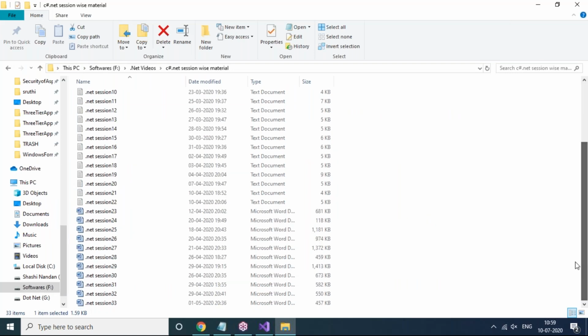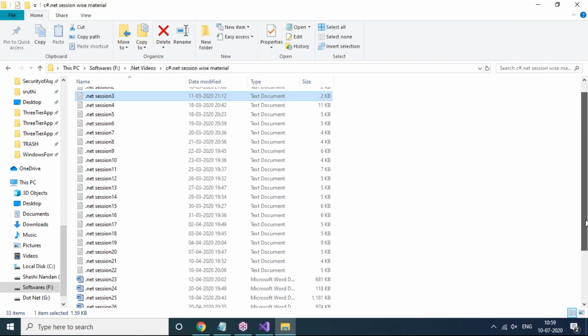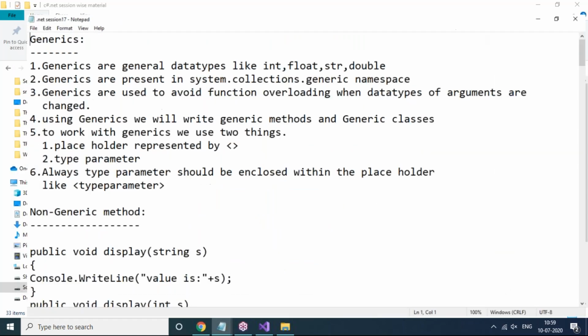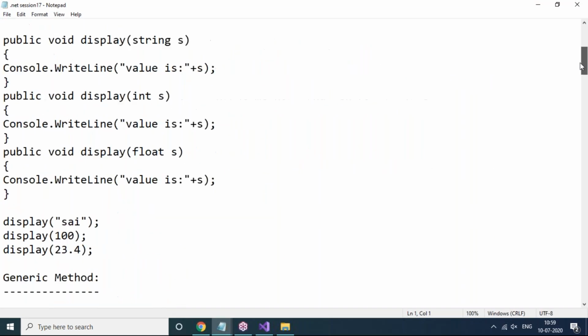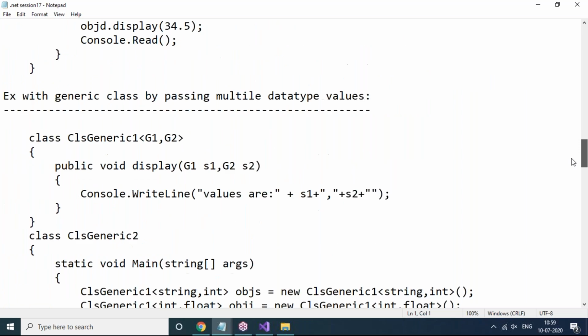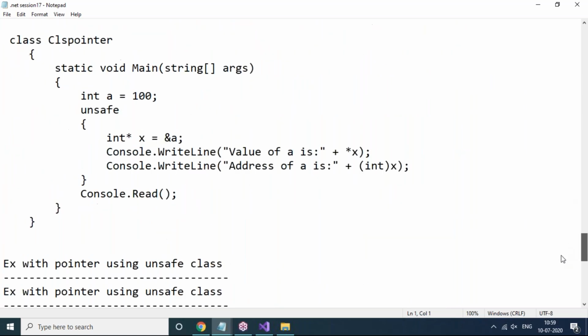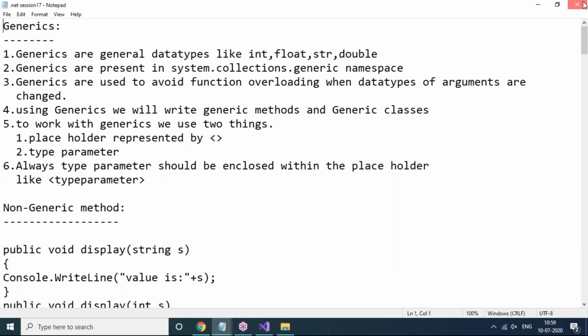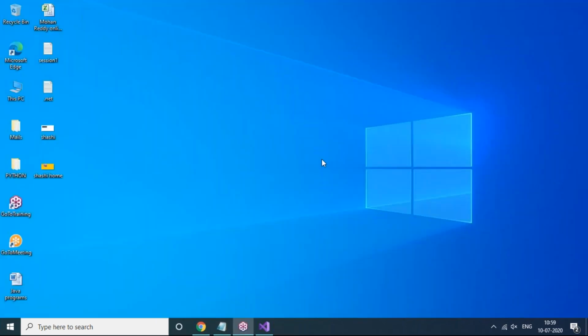Almost 33 or 34 sessions will be there, only C# related, with practical implementation. All programs will also be there. For example, the generics topic has theoretical matter and programs included. While practicing, you can directly copy from here and paste into Visual Studio and practice. It's a very convenient way I prepared.